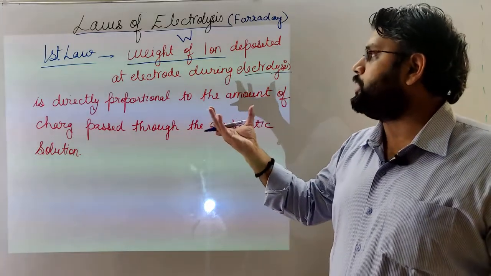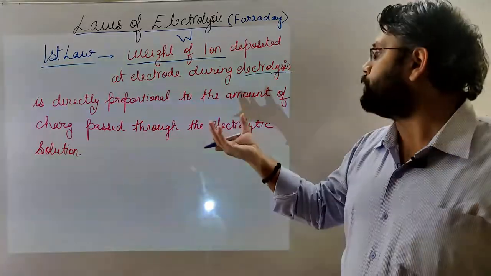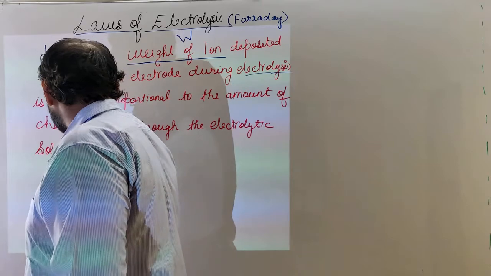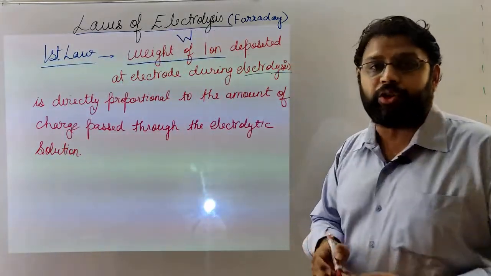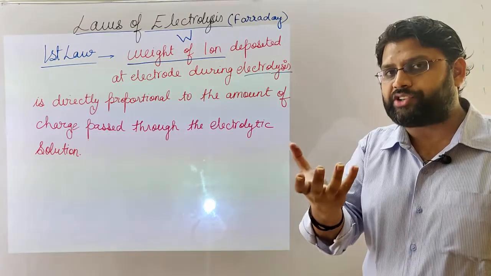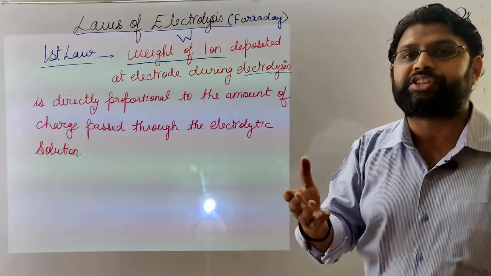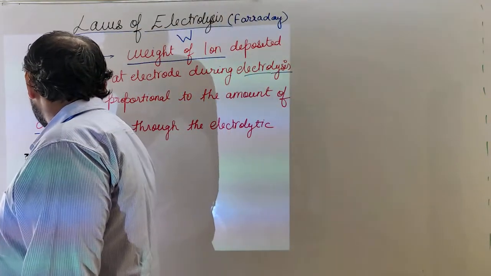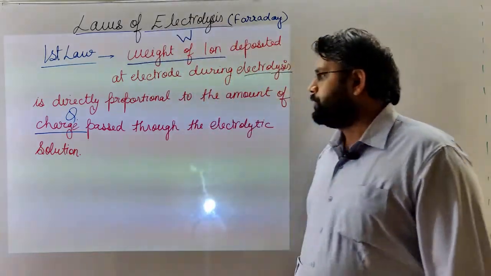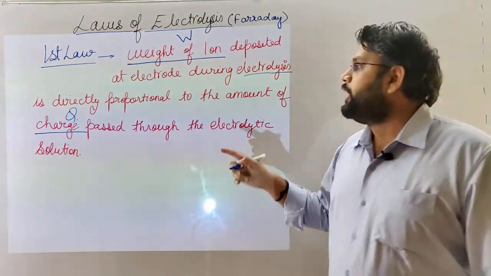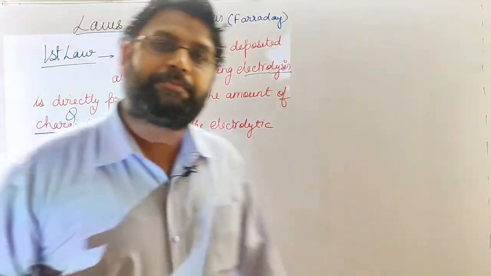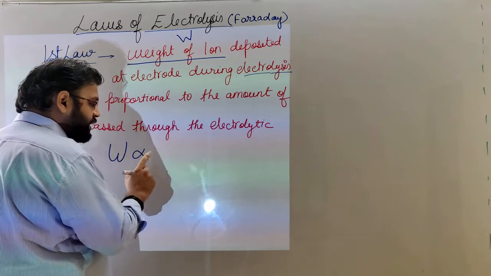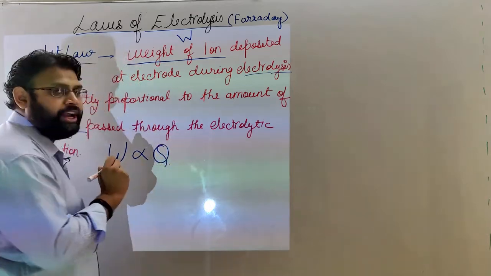So how much weight will be deposited during electrolysis? It is directly proportional to the amount of charge which will be passed through the electrolytic solution. In the electrolytic solution, the amount of charge depends on current and time. Charge is denoted by Q. So whatever will be the weight deposited, it is proportional to whatever is the charge passed through the solution. So we can say, according to first law, weight of ion is directly proportional to charge passed through it.